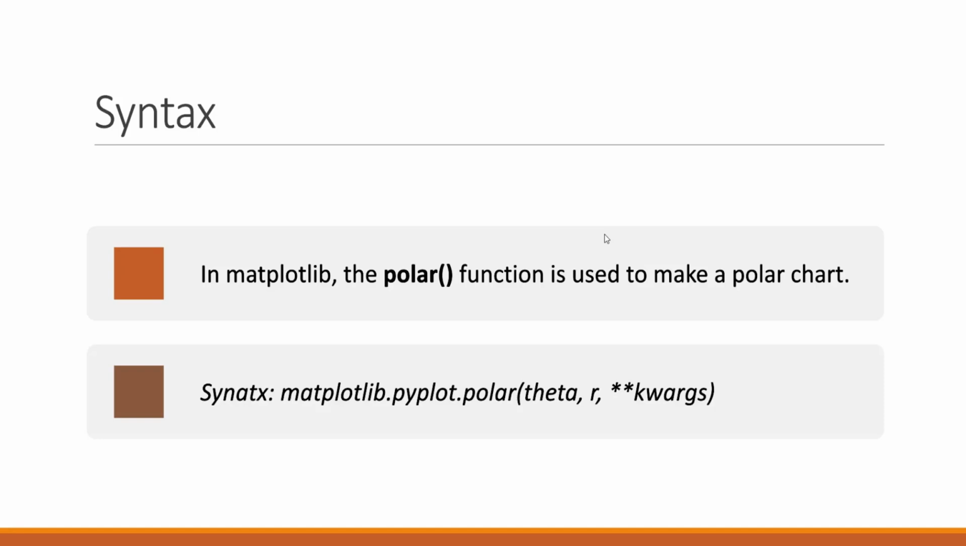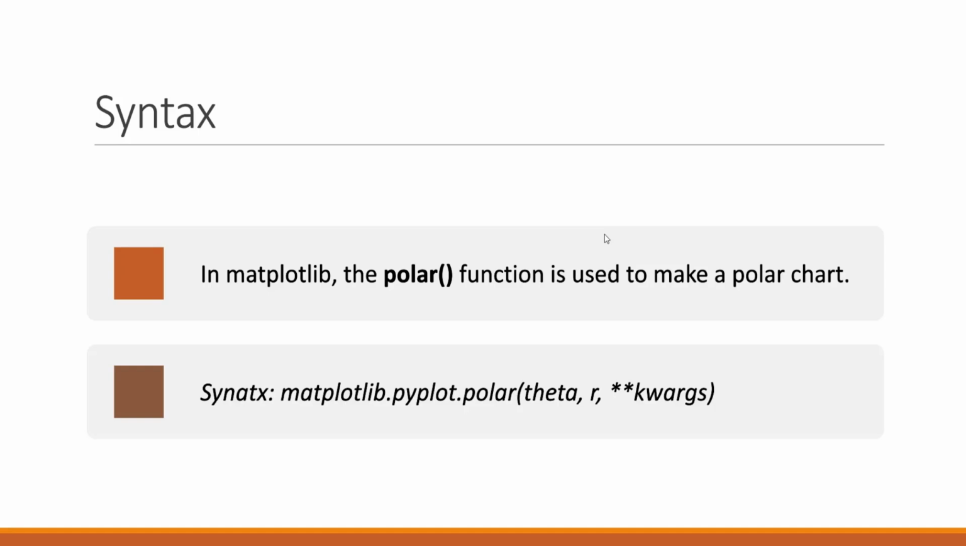In Matplotlib, the polar function is used to make a polar chart, and the syntax is as follows: matplotlib.pyplot.polar, and in this we pass three parameters. First one is theta. It is angles in degree. In general, the angular coordinate can be expressed in radian or a degree, but Matplotlib takes only degree to define angles. So therefore it accepts angle in degrees.